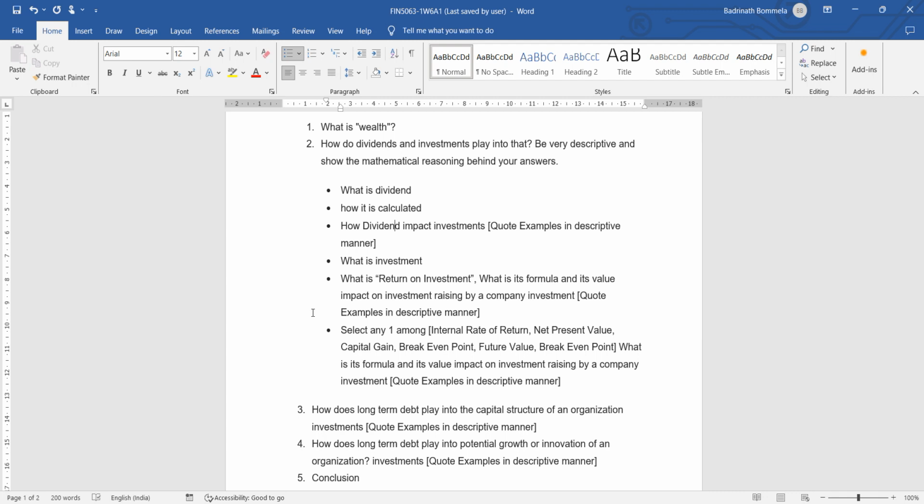Take two company names, realistic company names. Mention what is the value of dividends they are paying. So when those two companies are taken into consideration, what kind of decision might the investor make? Okay, so how is the dividend value influencing the generation of investment?